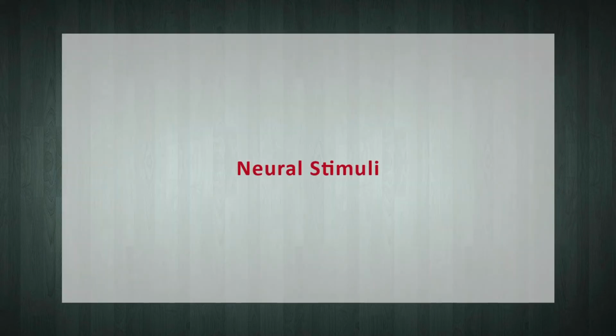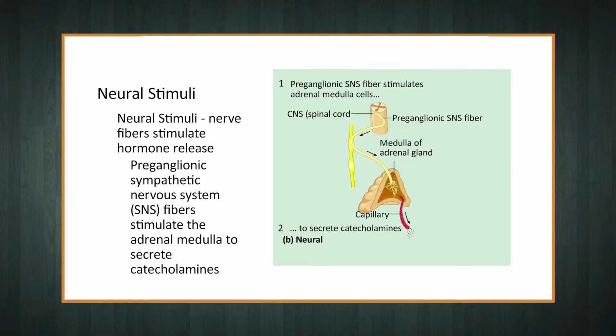Third category is the neural stimuli. In this case, the nervous system directly stimulates endocrine glands to release hormones. For example, in response to stress, the neuronal signaling from the sympathetic nervous system directly stimulates the adrenal medulla to release epinephrine and norepinephrine hormones.